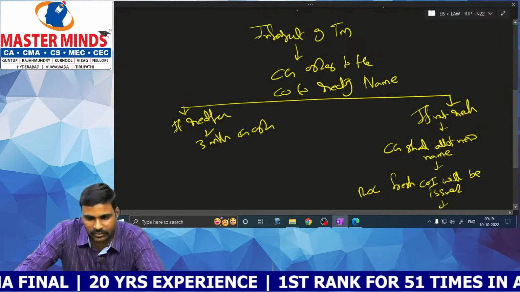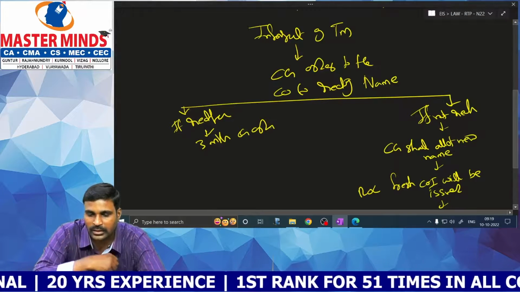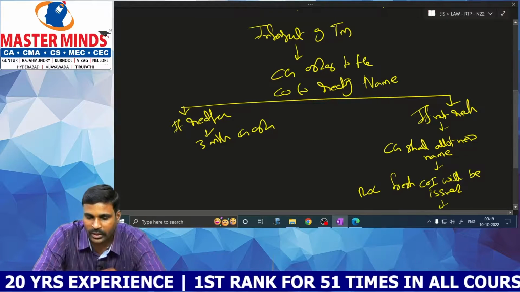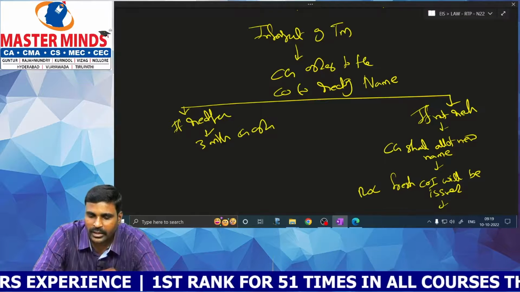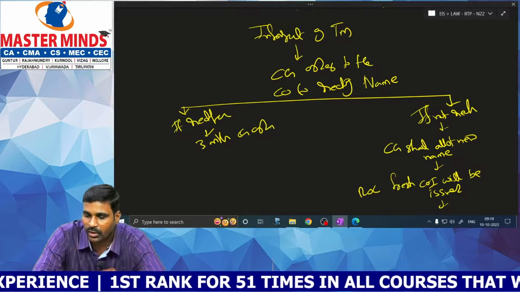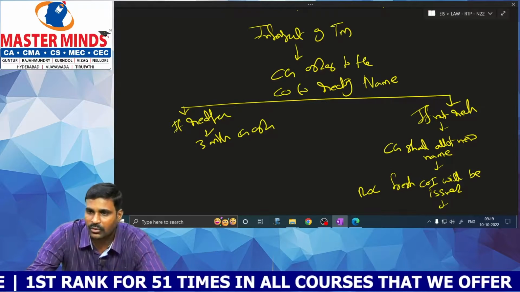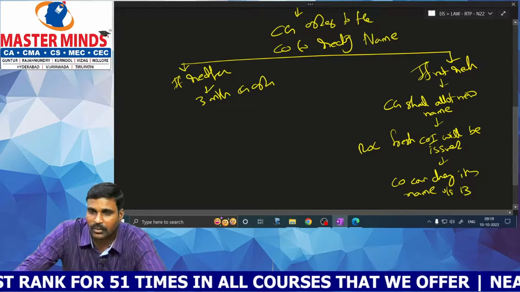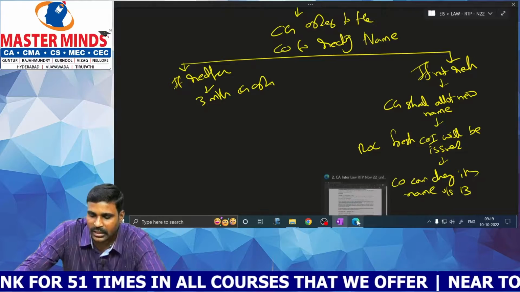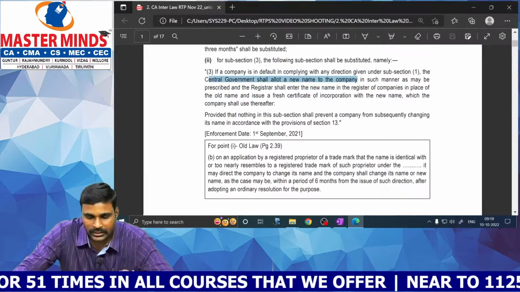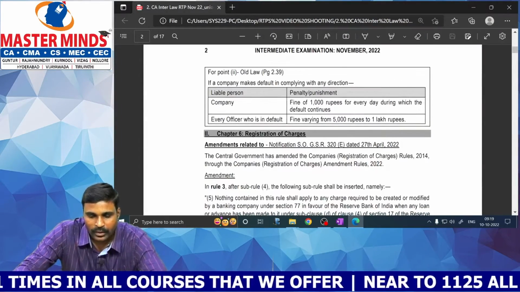Okay, these are the consequences. Infringement of trademark, central government orders the company to rectify the name. The company can rectify within 3 months of the central government order. If not rectified, the central government shall allot a new name to the company, and ROC will issue a fresh certificate of incorporation. The company can change its name under section 13. That is one amendment.